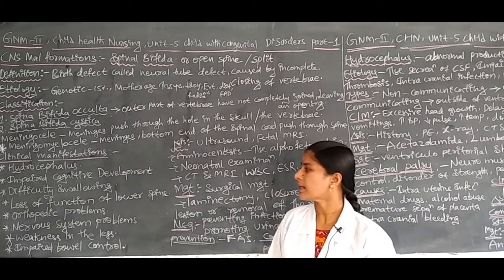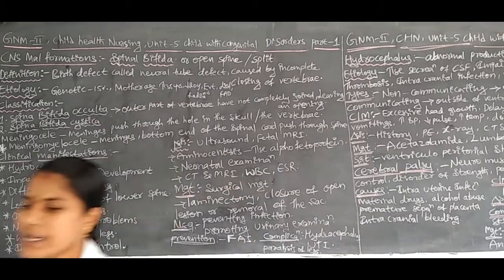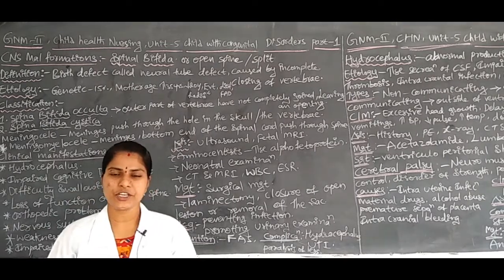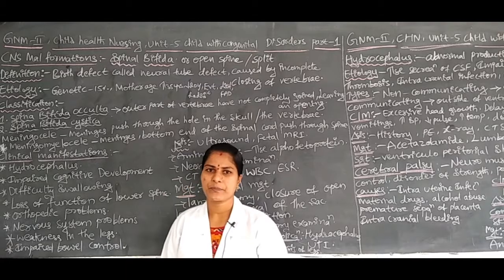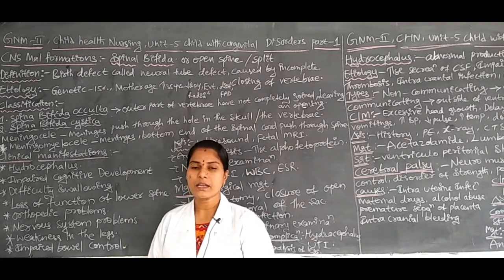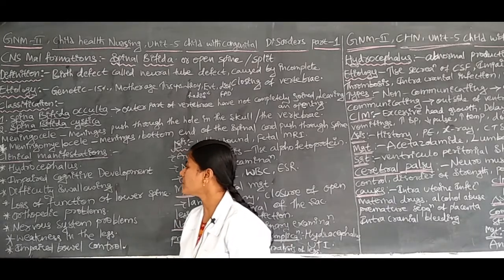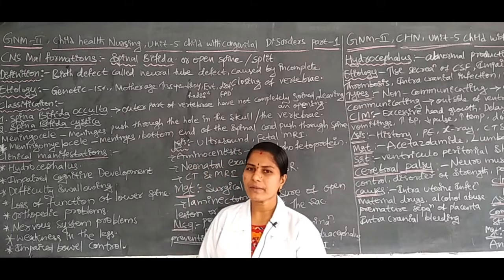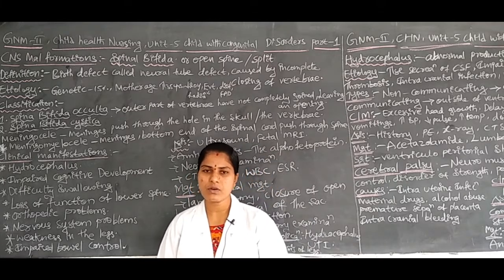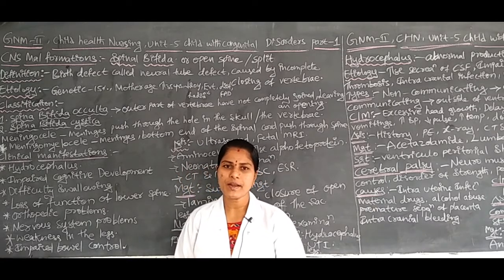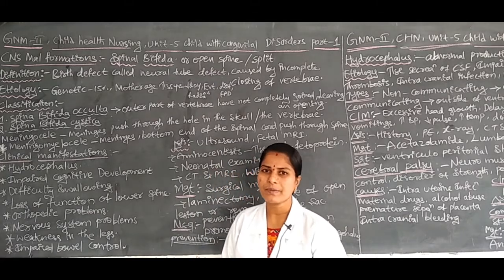Next we will move on to the clinical manifestations of spina bifida. The first one is hydrocephalus, nothing but excessive secretion of cerebrospinal fluid. This is one clinical manifestation we assess in children. Next, another one, that is impaired cognitive development. They do not have mental capacity, that is the thinking process, memory, judgment, logical answering. Whatever it may be, they do not have cognitive development.